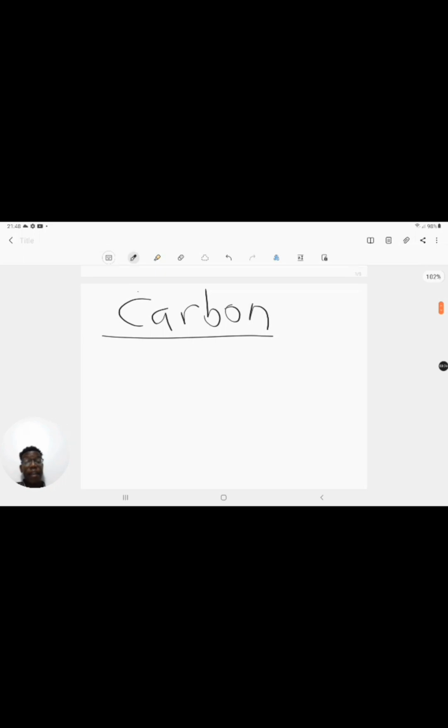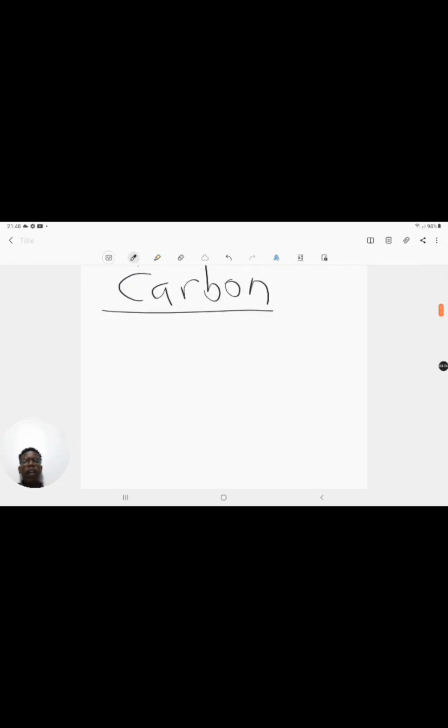The first, and I think most important characteristic of carbon that I would like you to remember, is that carbon has 4 electrons that it is willing to share with other atoms. So it has 4 free electrons. We call this tendency of carbon to share 4 electrons with another atom valency.